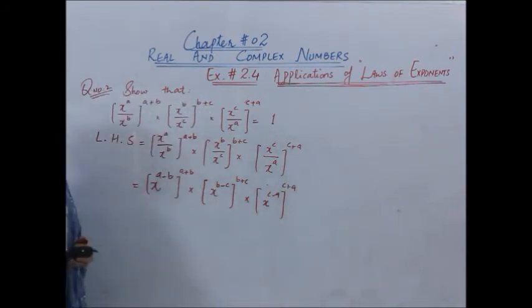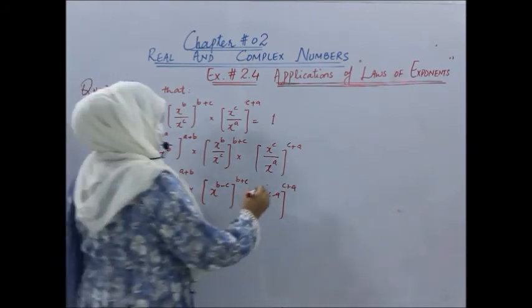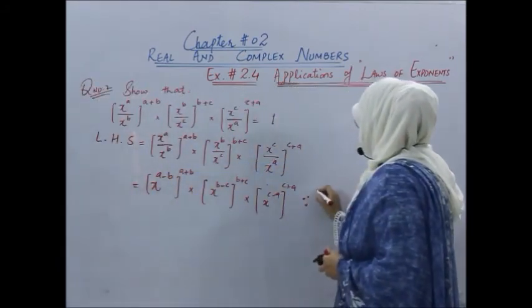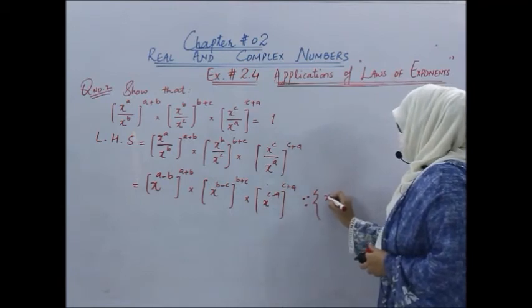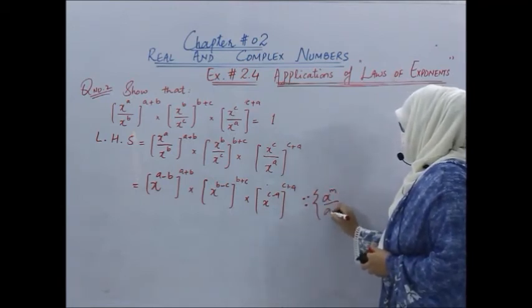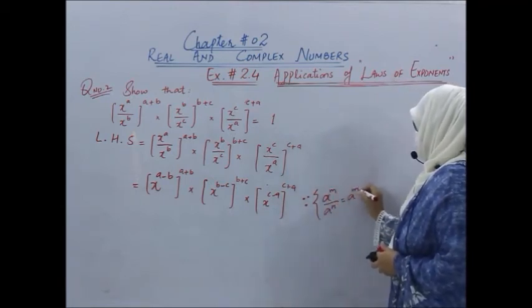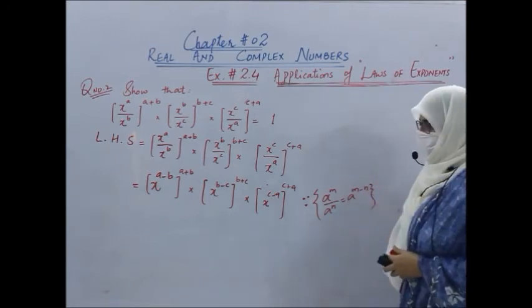Which law of index have we used here? You will mention that law parallel to the step. That is a power m over a power n is equal to a power m minus n. This law of index we have used here.